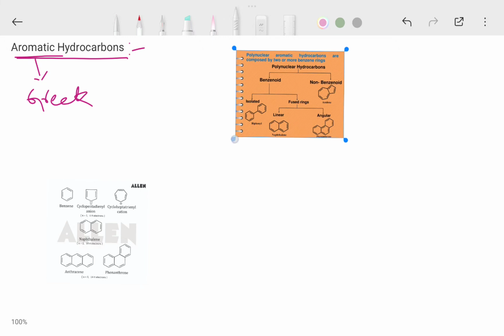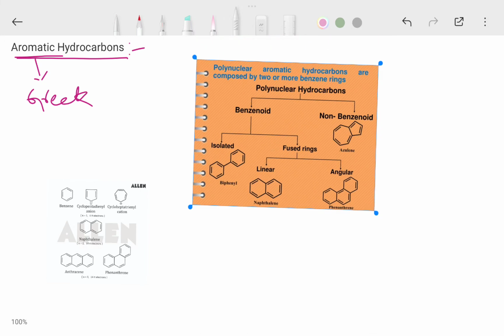These aromatic compounds are classified into two types. Mainly, one is benzenide compounds and the other is non-benzenide compounds. Benzenide compounds are the compounds which contain at least one benzene ring or benzene nucleus. For example, benzene, naphthalene, anthracene, biphenyls. These are all benzenide aromatic hydrocarbons.